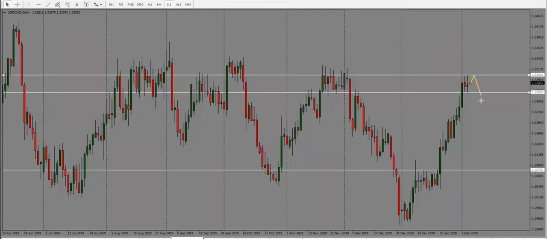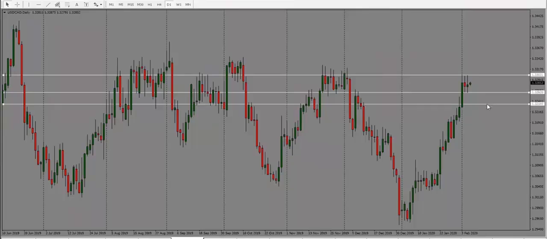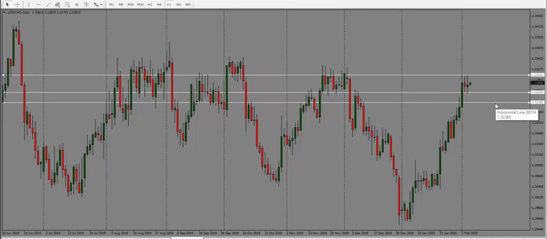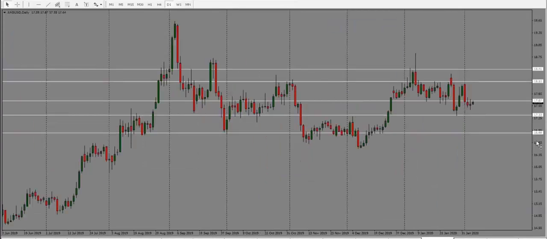So watch out for this type of a move, and then finally it could break to the downside and drop. At this point, my bias is neutral, but once it rejects the 1.33, I will look for a move towards 1.3260 and potentially into 1.3240. So bias is neutral for dollar CAD.